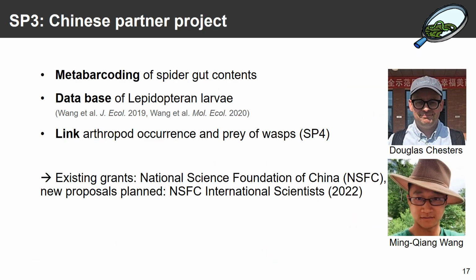Our Chinese partner project is very important. They're going to conduct the metabarcoding of spider gut contents. They're also currently building up a database of lepidopteran larvae and other organisms that will be very helpful for identification purposes. And they're also going to link arthropod occurrence data and prey of wasps for SP4. They have existing grants that help pay for these projects, but they have also new proposals planned for early next